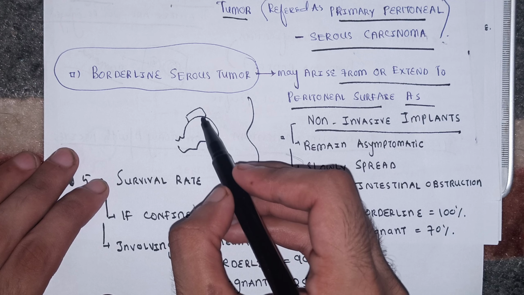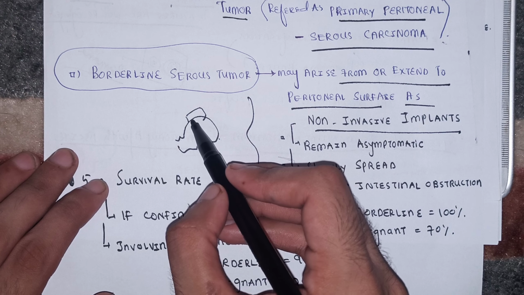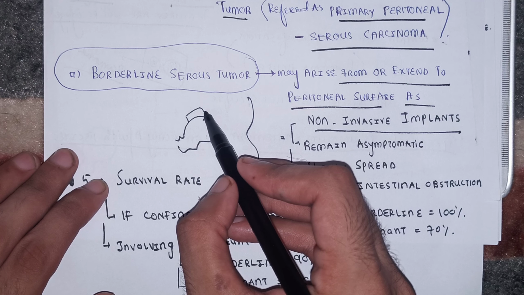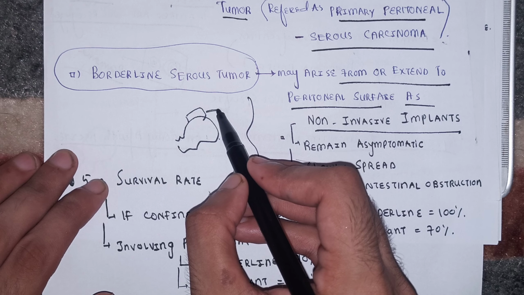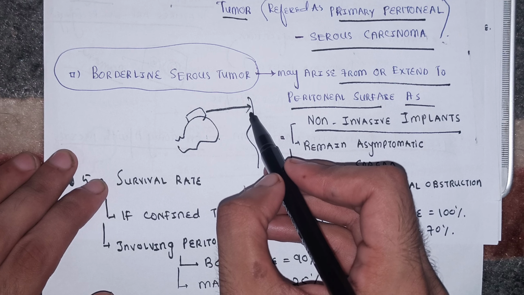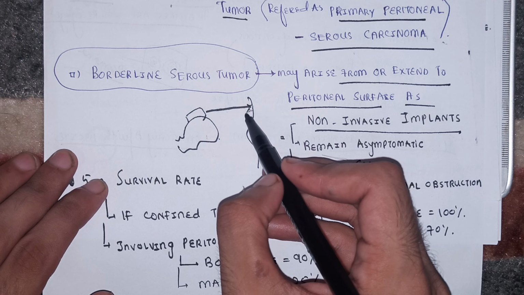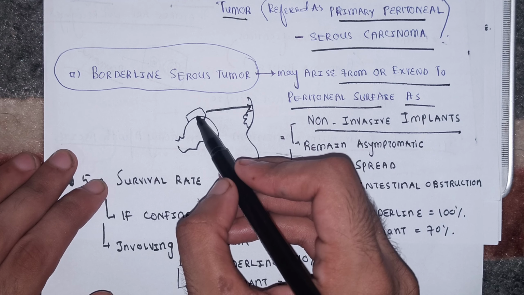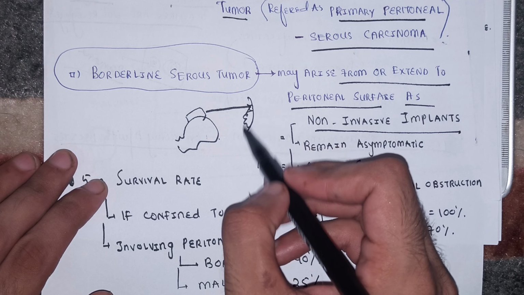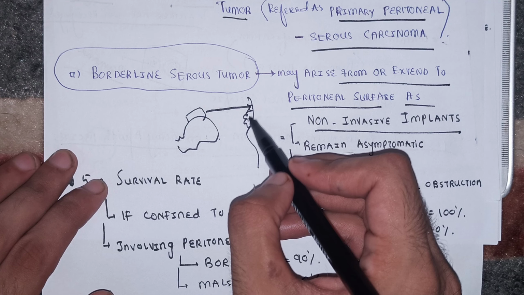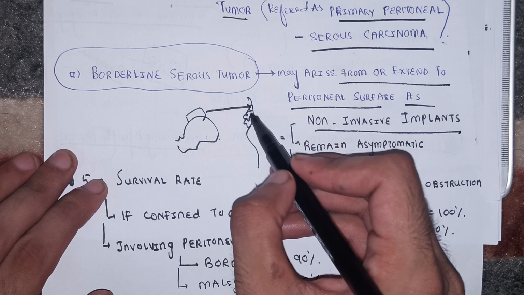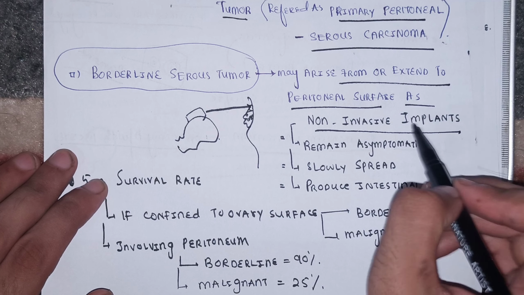This borderline serous tumor present on the surface of the ovary can extend to the peritoneum. Look, it was initially present on the surface of the ovary, but it is now present on the peritoneum, and this is actually called a non-invasive implant.